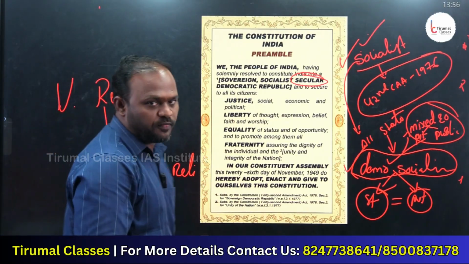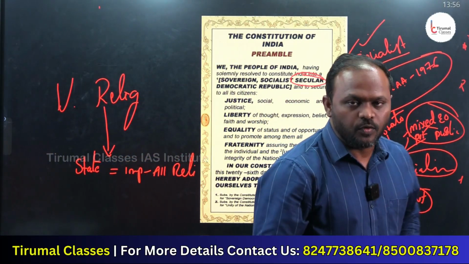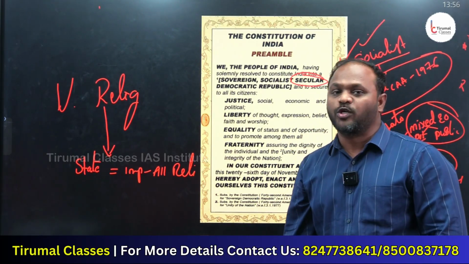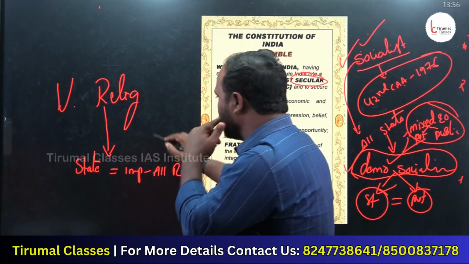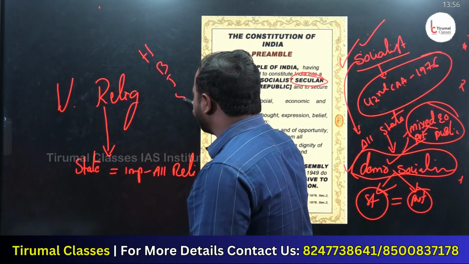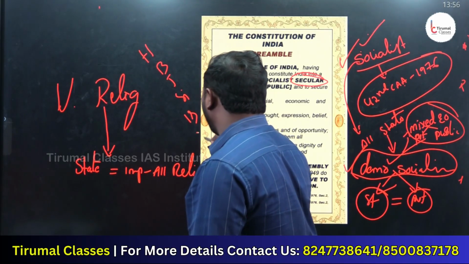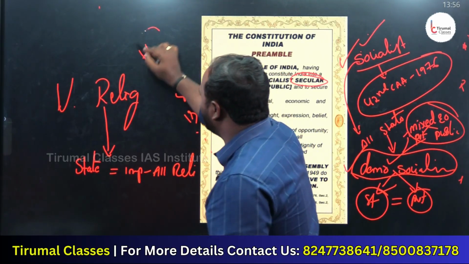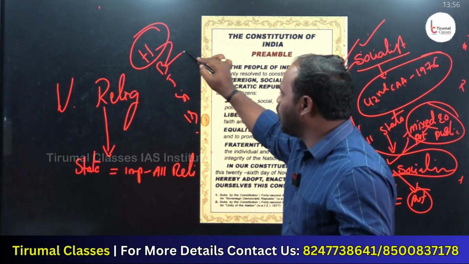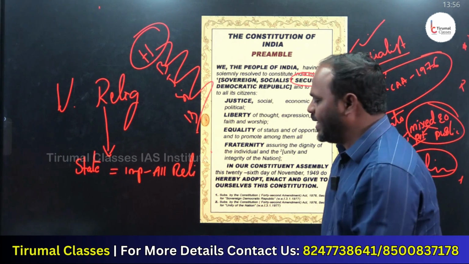For example, in India we have Hinduism, Buddhism, Jainism, Sikhism, Islam. Hindus are dominant in India. Even then, we give equal importance to all the religions in India.